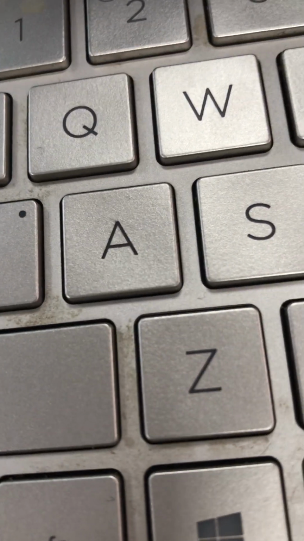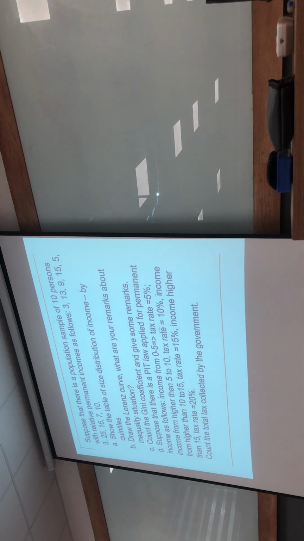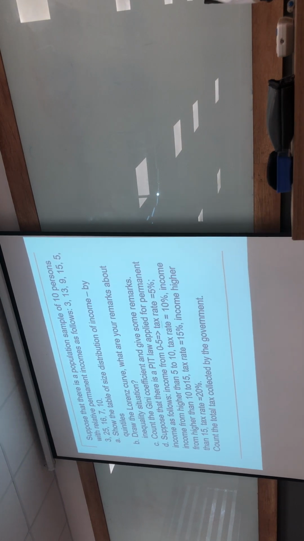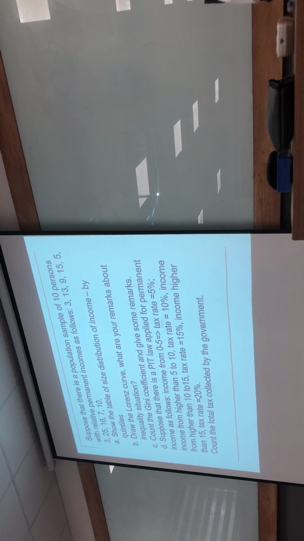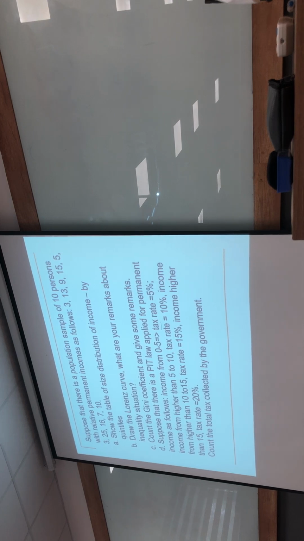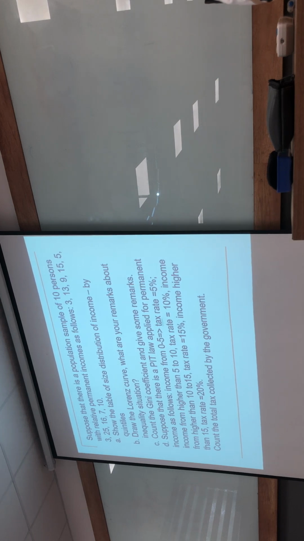You should make sure that everyone can do this exercise. At least, draw the Lorenz curve, calculate the Gini coefficient, and calculate the personal income tax for permanent income. For non-permanent income, it's very easy, 10% for the whole value. But for permanent income, such as salary, you can calculate the tax per part of income and do the sum.